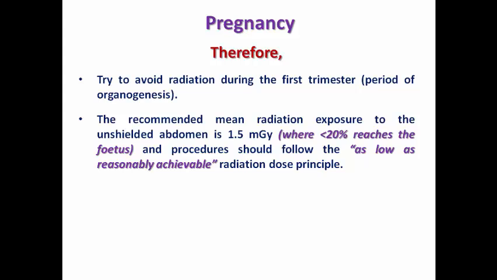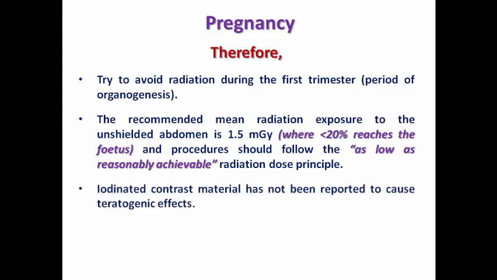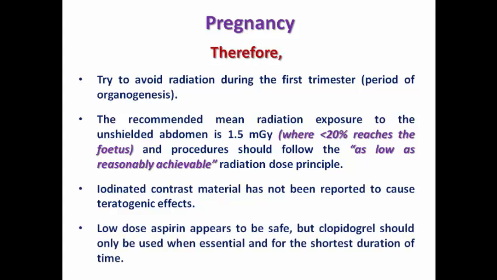For example, reduce the frame rate, reduce the radiation and the fluoroscopy time as much as we can, and use other modalities like IVUS or OCT if there is any doubt regarding the coronary pathology to reduce the dependence on radiation. Of course, shield the abdomen from below and above to reduce the radiation exposure to the fetus. Remember, iodinated contrast material has not been reported to cause any teratogenic effect, so you can use contrast in a pregnant female, and low-dose aspirin is safe, but clopidogrel should only be used when essential.